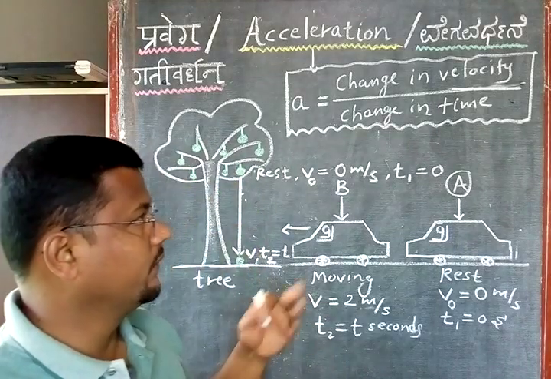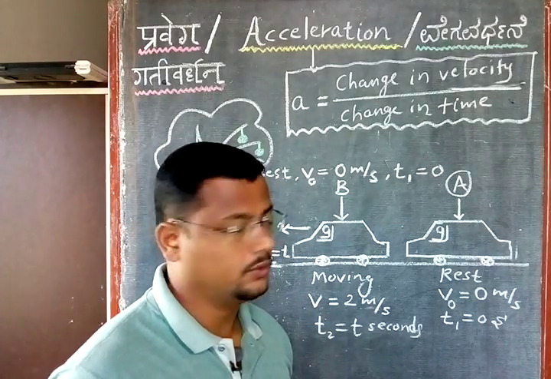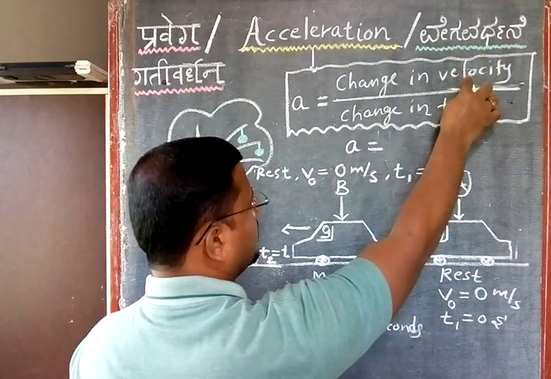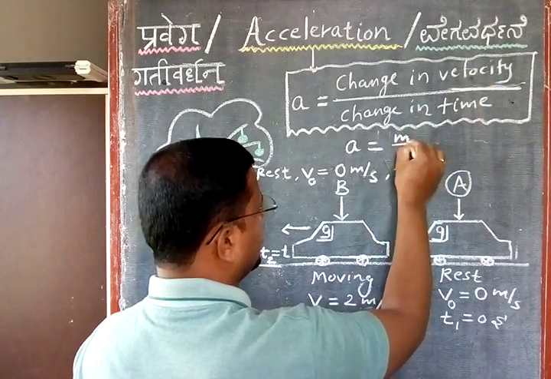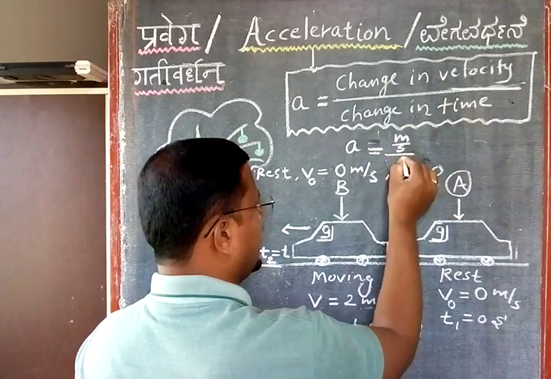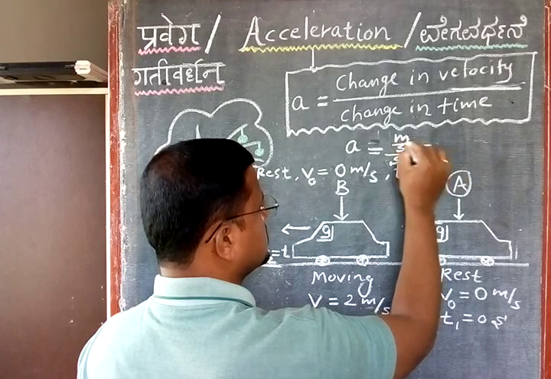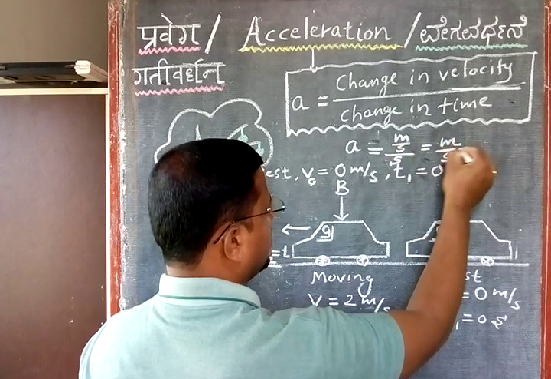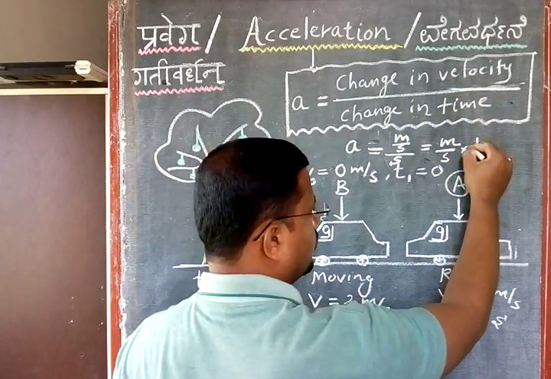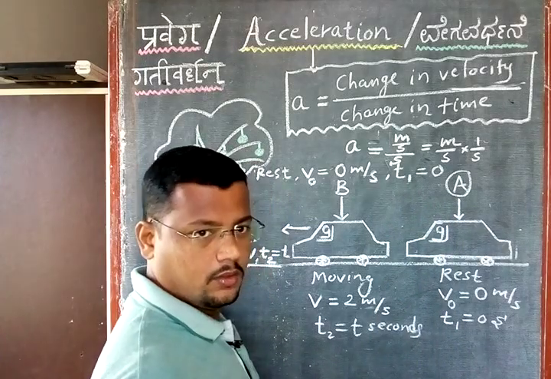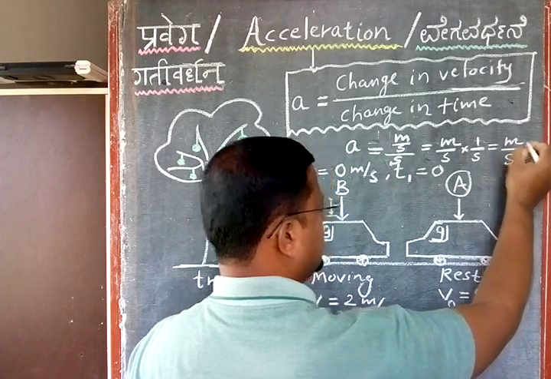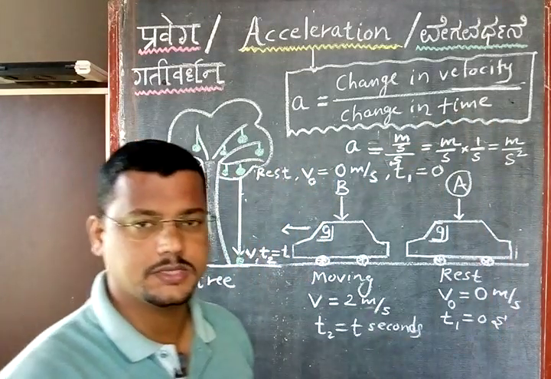Now what is the unit of acceleration? Maybe asked for 1 mark. So to find the unit of acceleration, we know the unit of velocity. What is the unit of velocity? It is meter per second, divided by change in time, and time is also in seconds. So this is equal to meter per second into second. If you move this second to the numerator, it becomes 1 upon second, like this. So what is this unit of acceleration? Meter per second square, right? This is meter per second square.